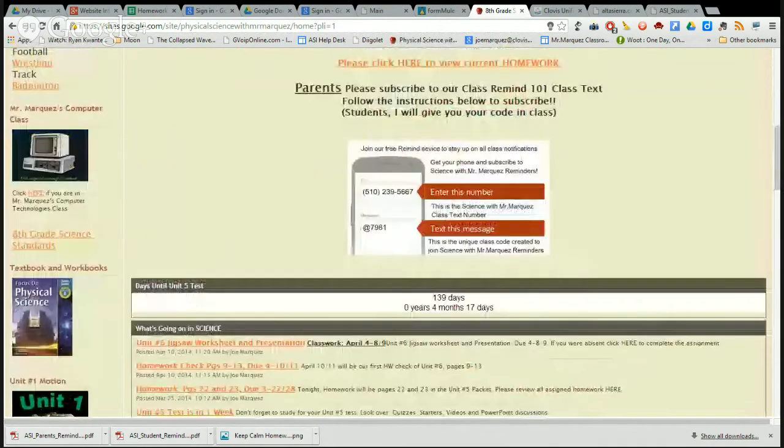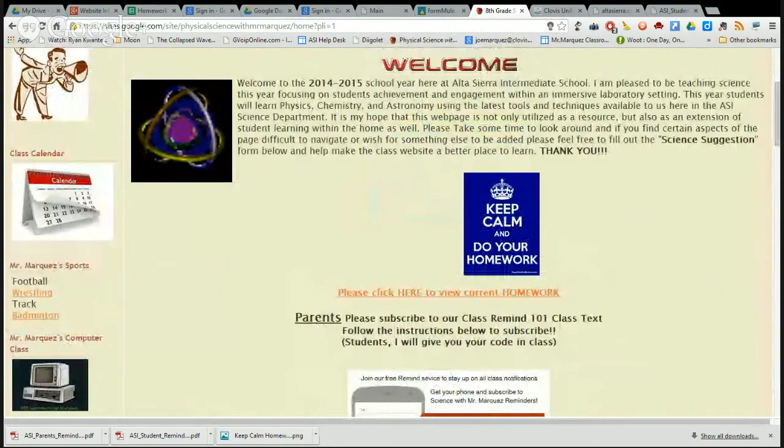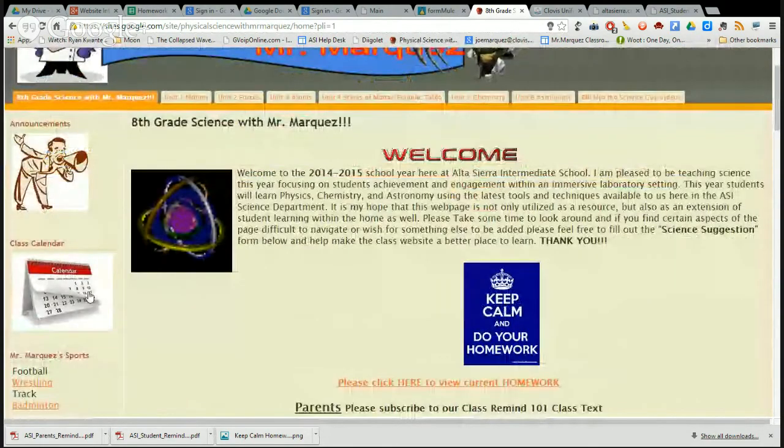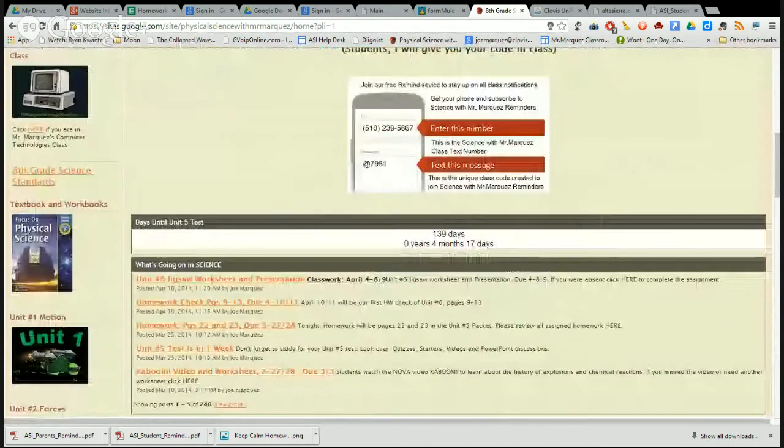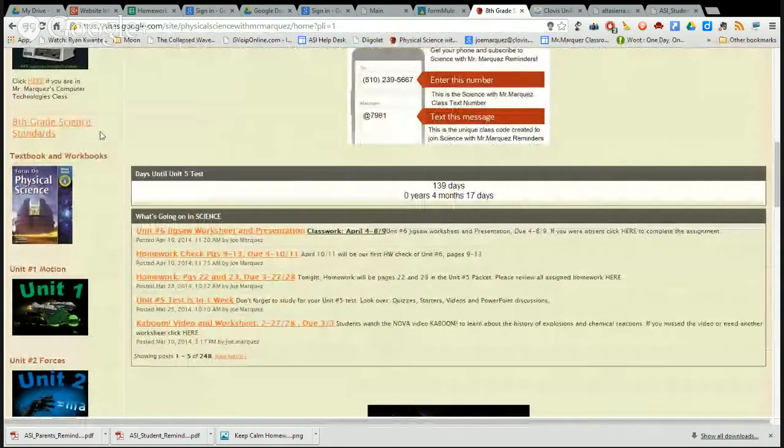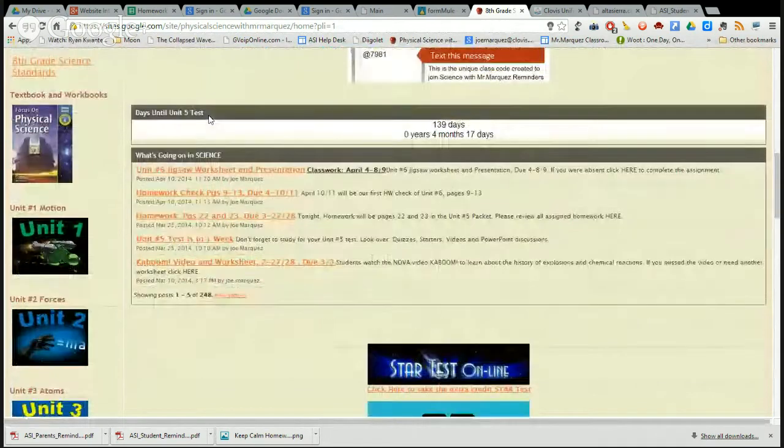If you look off over here to the left side of our screen, you can see our class calendar, which will list projects and test exams. You can see the different sports that I coach. If your student is in one of my sports, they can click on that and see what's going on there. You can take a look right here at the 8th grade science standards for the state of California to see what we will be teaching.